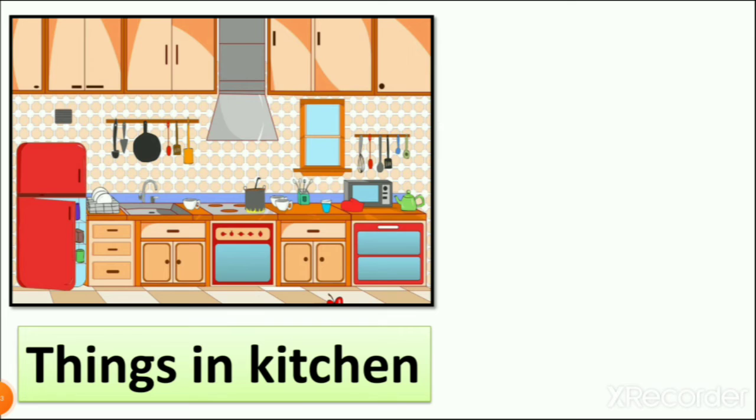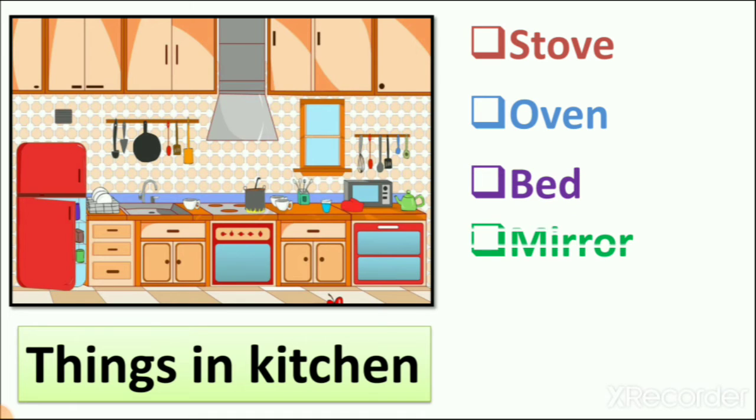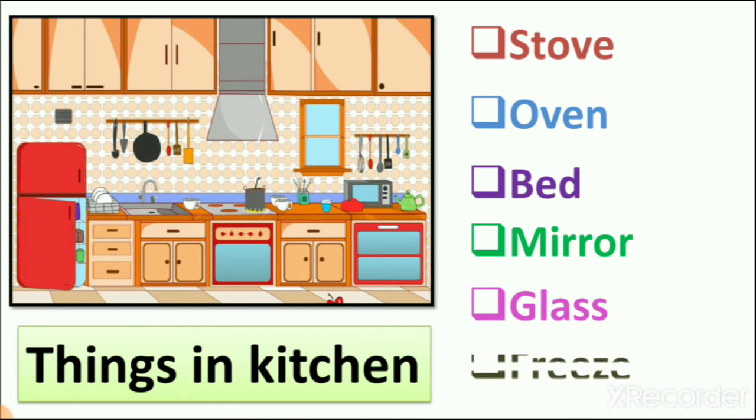Now let's see our next picture. Things you see in the kitchen. So what do we have to do? We have to tick mark it and underline it. So we have 5 or 6 options here: stove, oven, bed, mirror, glass and fridge. So what do you see in this kitchen? You can see here a stove. Yes, something is cooking on the stove. So we tick mark stove and underline it.